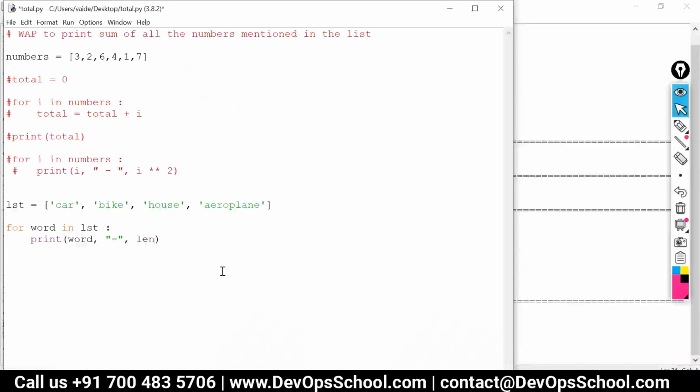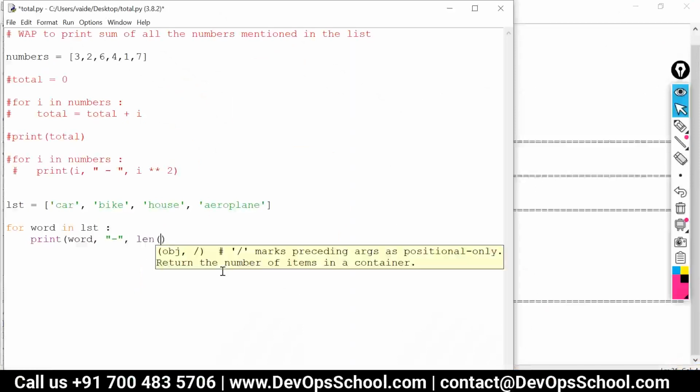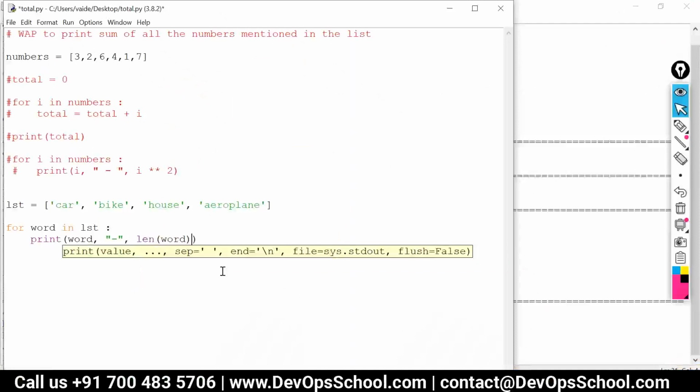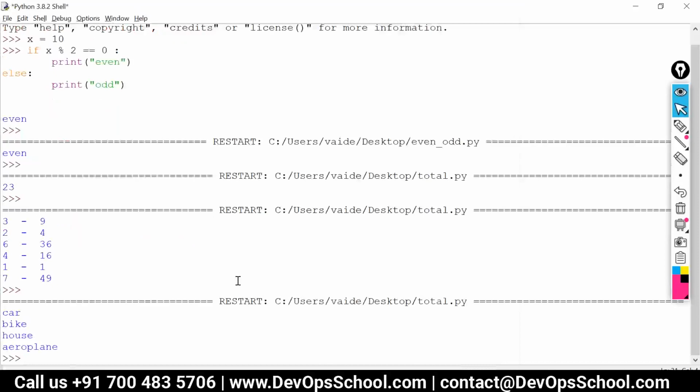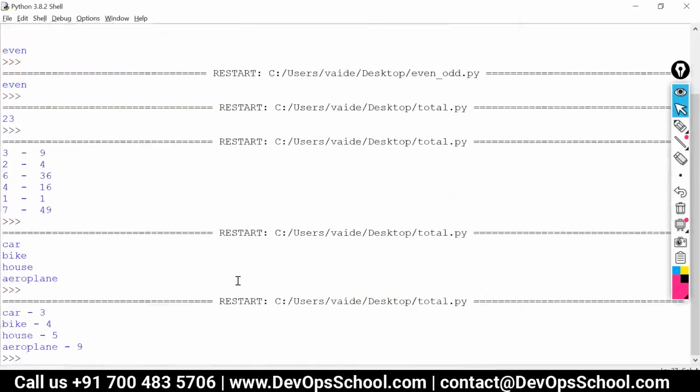And this length function can give me the length of each word. So when we run this, we get the length of each word.